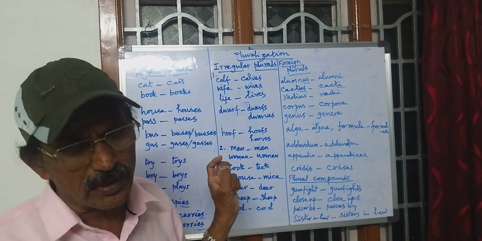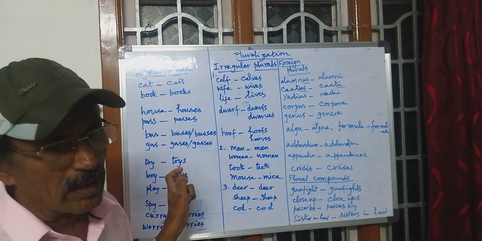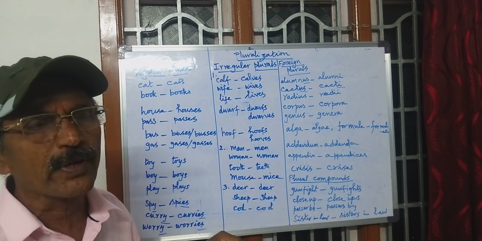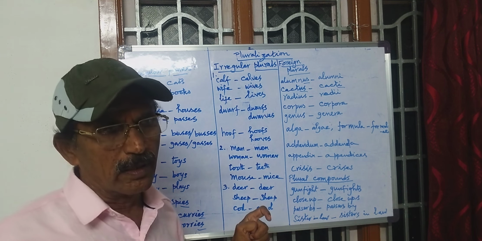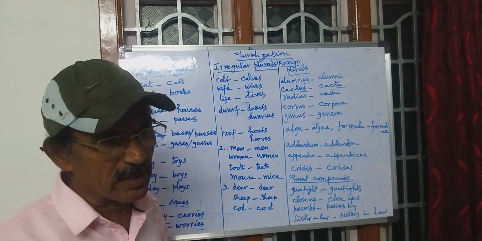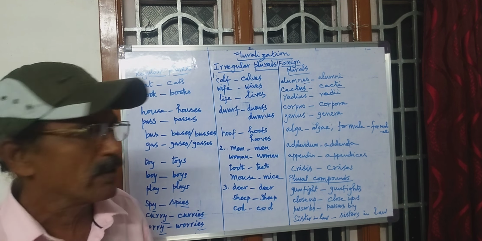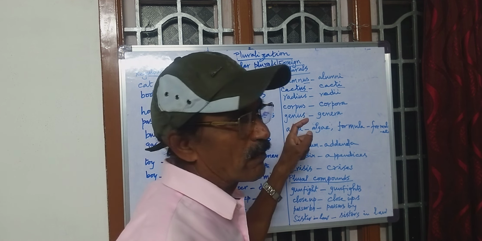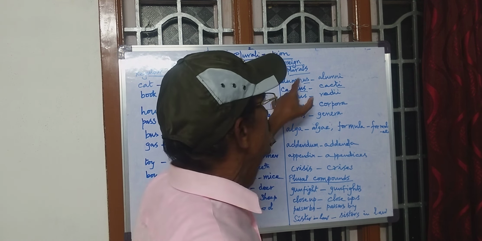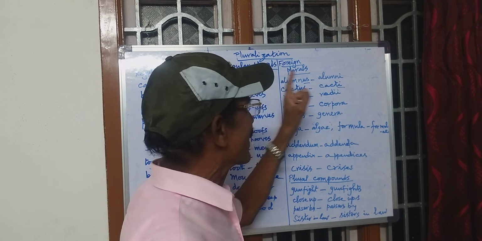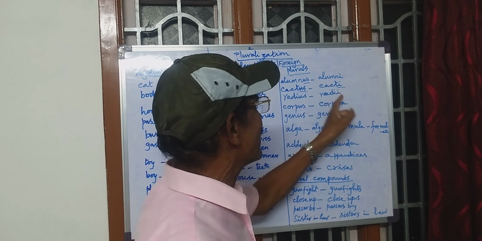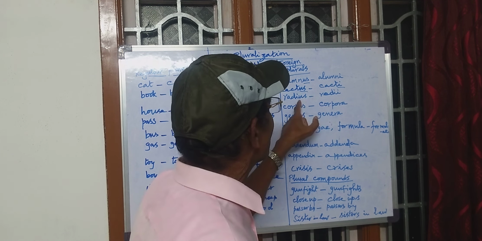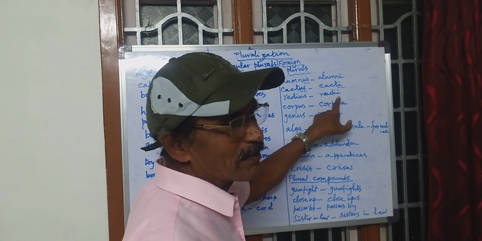There are many such words in the English language, and when we come across that, if we find any doubt about the pluralization, we should immediately refer to the dictionary and find out which word is the plural for the word. Alumnus, alumni. Cactus, cacti. Radius, radii. Here when it is US, this becomes I.